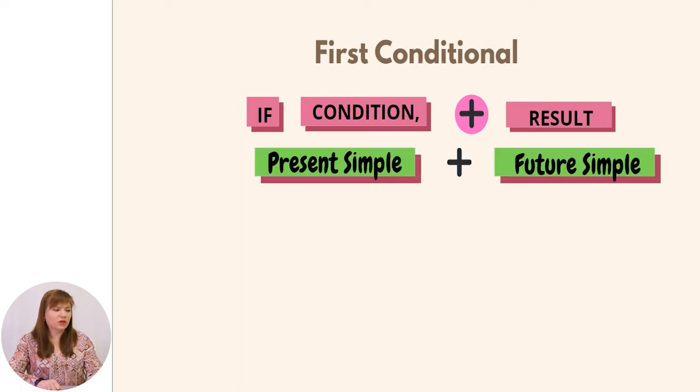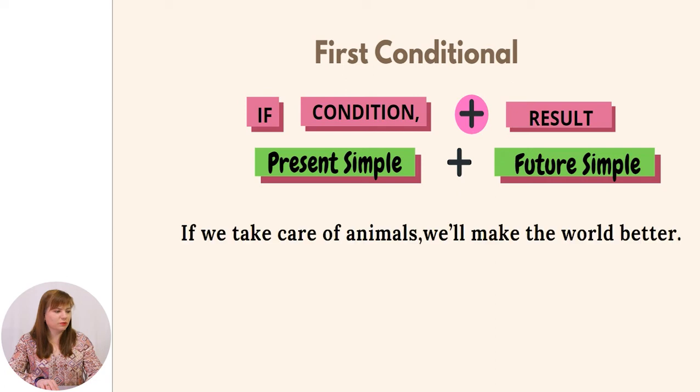In the if clause, we need to use present simple every time, while in the second part of the sentence, or the sentence without the if clause, we need to use future simple. A definition is that after if, we never use future simple.